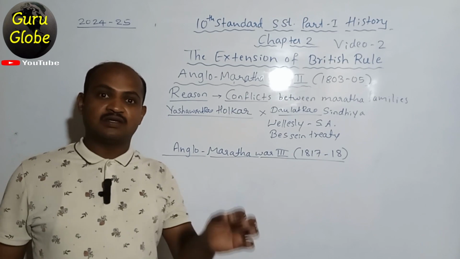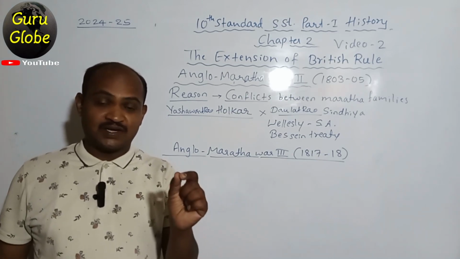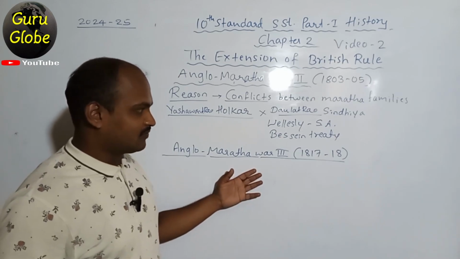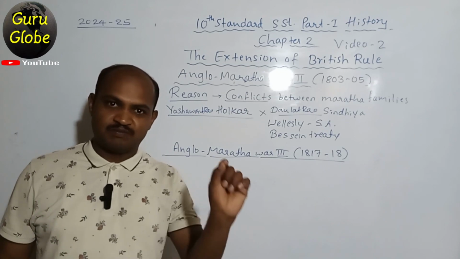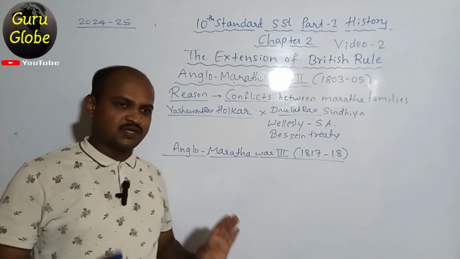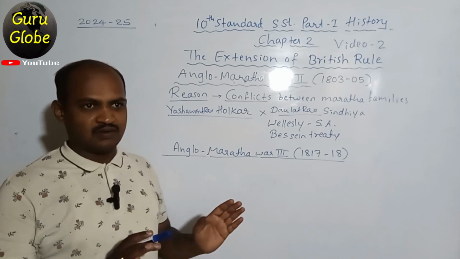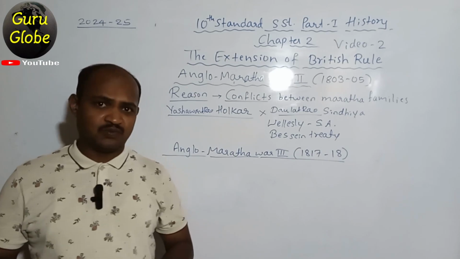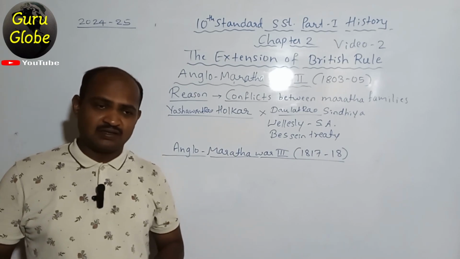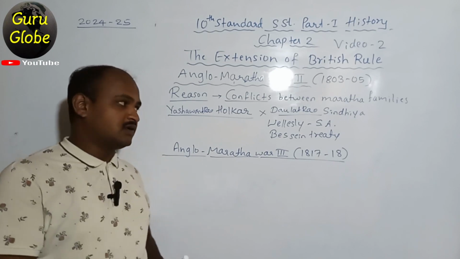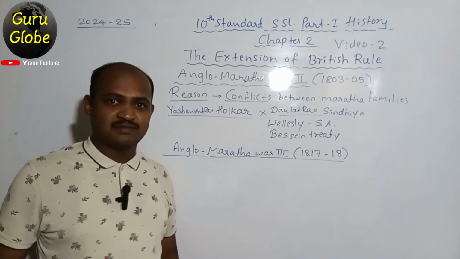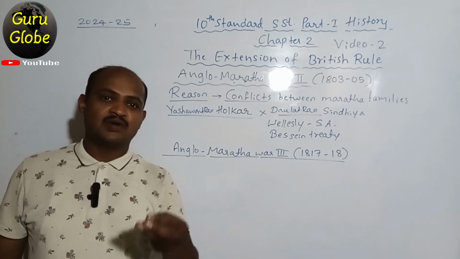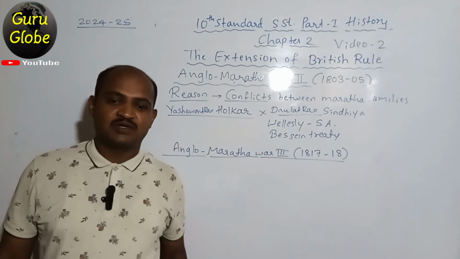That's why they wanted to get dignity, respect and honor. So obviously, all the Maratha families started to oppose the Peshwa. In the initial days, the Peshwa also had a good relationship with the Britishers, but later he also suffered due to the subsidiary alliance. Means he wasn't able to pay the money, or bear the torture of the Britishers.